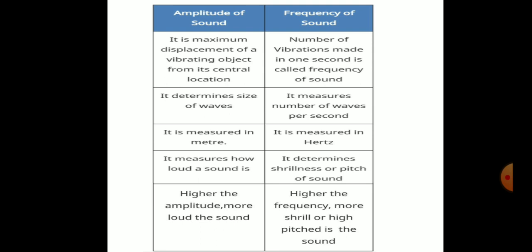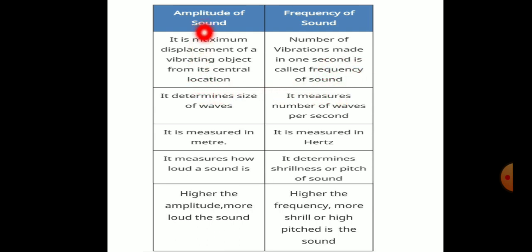So next, let us study the difference between amplitude and frequency. What amplitude is and what frequency is, you have already studied. So let us see now what is the difference. Amplitude is the maximum displacement of a vibrating object from its central position. Frequency is the number of vibrations made in 1 second. In 1 second, how many vibrations are made? That is the frequency of sound.